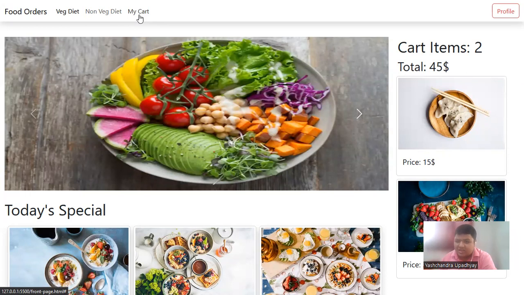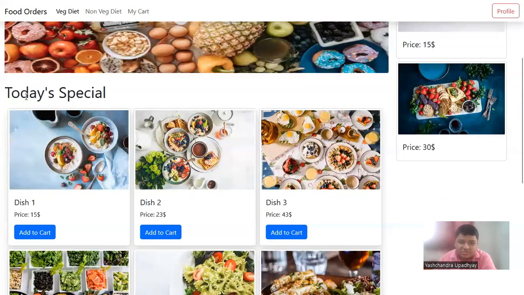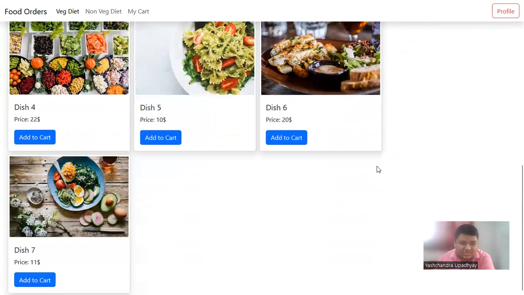So for today, let's have this section, and we will also practice how to create 2 different sections on our website, how to create this carousel, as well as how to create this special section where we can have various cards, the names of dishes, the prices, as well as a button where we can add to cart. The functionality will not be there as we have not learned JavaScript, and functionality like adding to cart or drag and drop is only possible after we have added JavaScript.